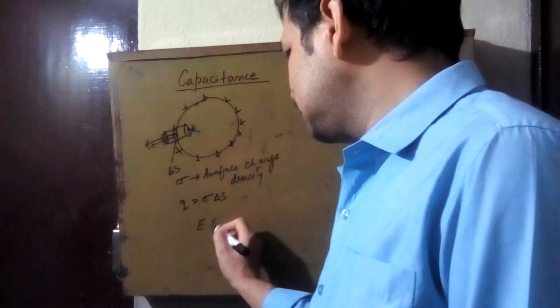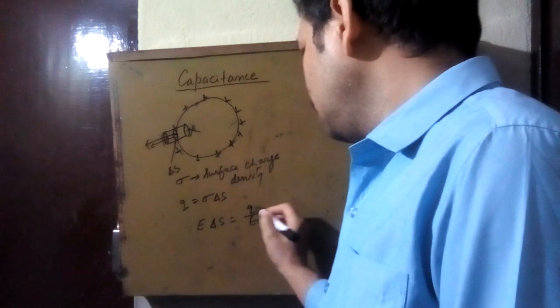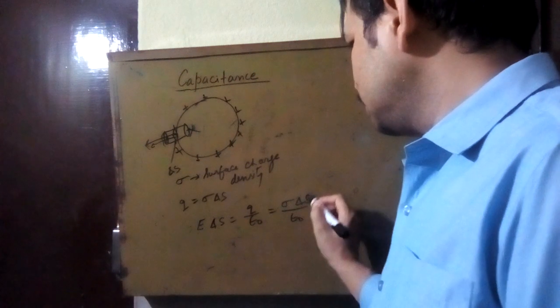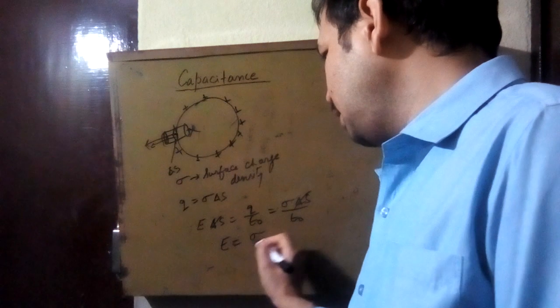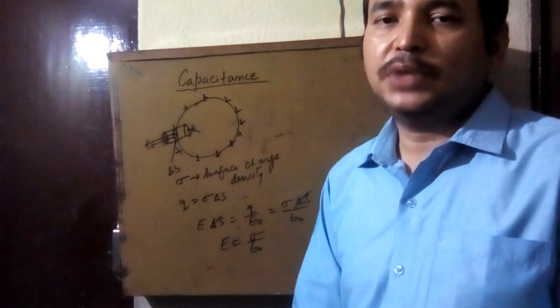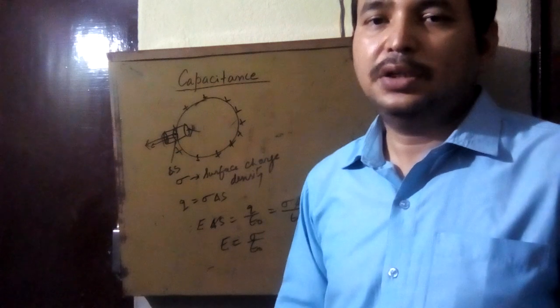E delta S is equal to Q by epsilon naught. Q is sigma delta S by epsilon naught. So delta S will cancel out. You can see E is equal to sigma by epsilon naught. So the electric field on the surface of the conductor is directly proportional to the surface charge density.